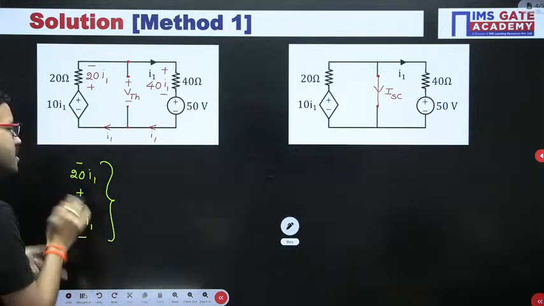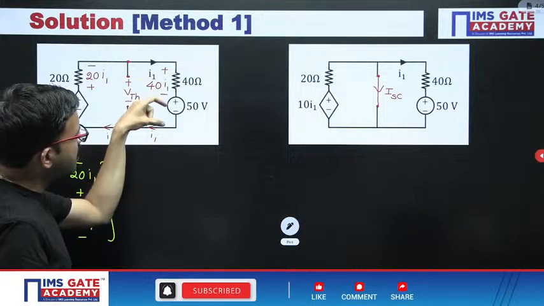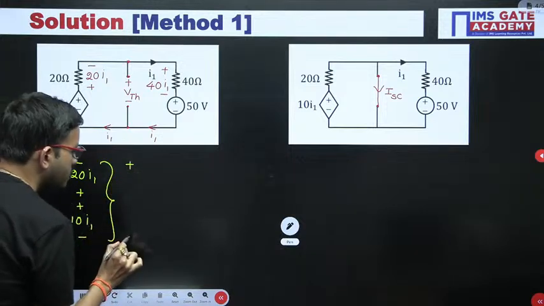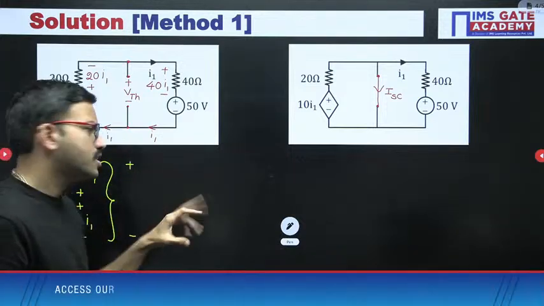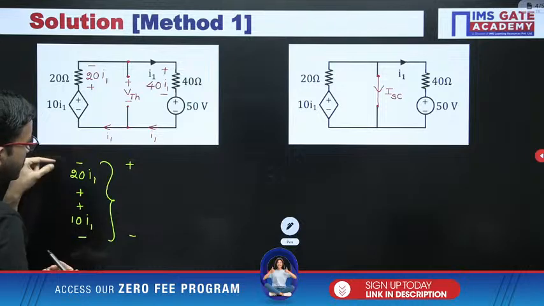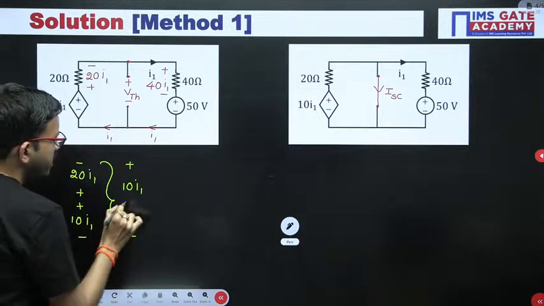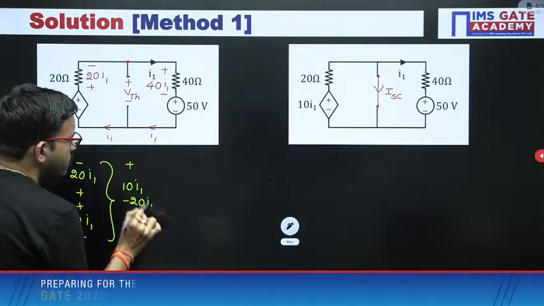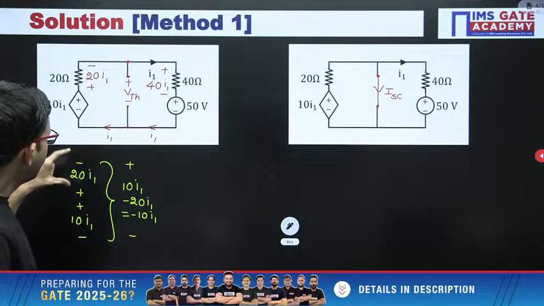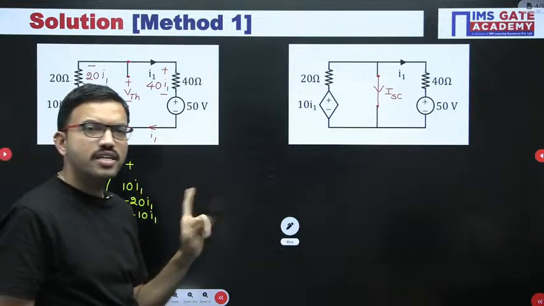You can consider any order you wish, but on the right hand side, if you observe, it is plus minus and plus minus, so overall you are getting plus minus. I want to get the left side in a similar way so that we can equate easily. So I am considering plus minus, that means I am subtracting: 10 I1 minus 20 I1 is nothing but minus 10 I1. Or if you consider minus plus 20 minus 10, that is 10 I1, you are getting overall minus 10 I1. Like that also you can consider.